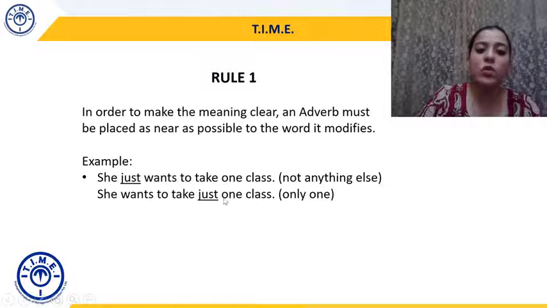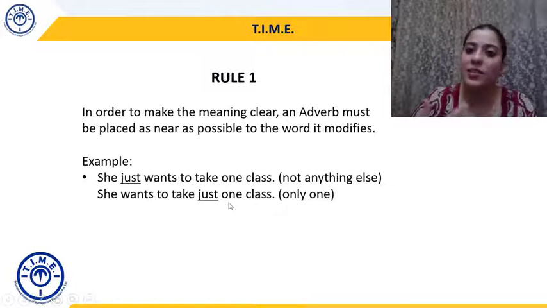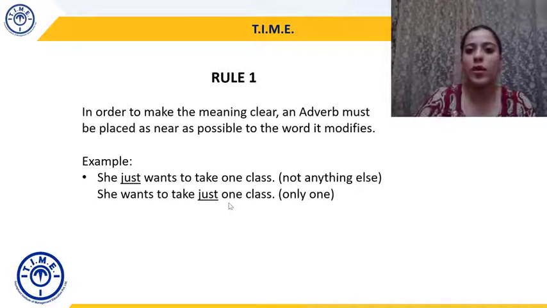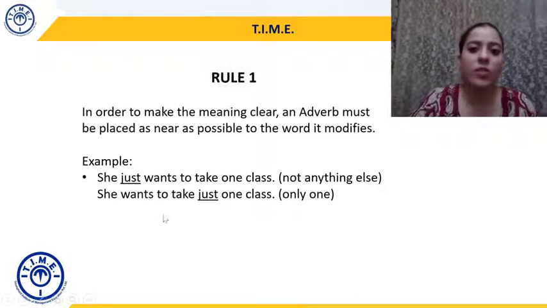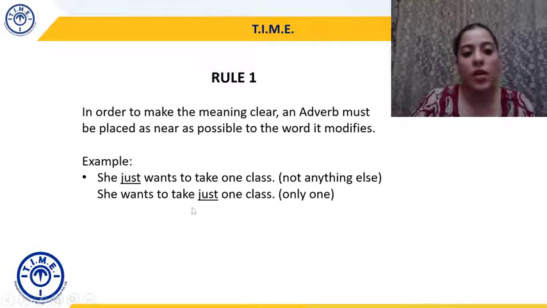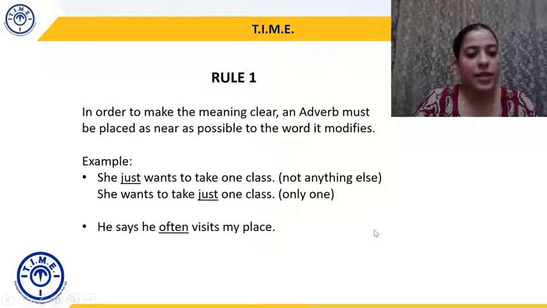But in the second, she wants to take just one class. Here she has the power to decide. So she's saying, I'll just take one class. Only one I'm going to take. So that's the difference of meaning. That's the difference of intention that happens with the placement of the adverb. Okay. Let's take another example.